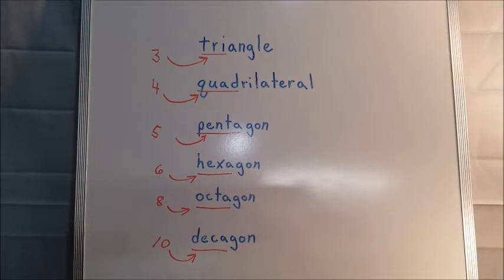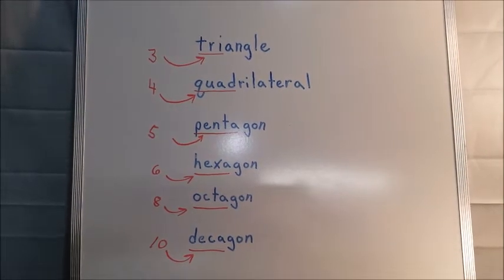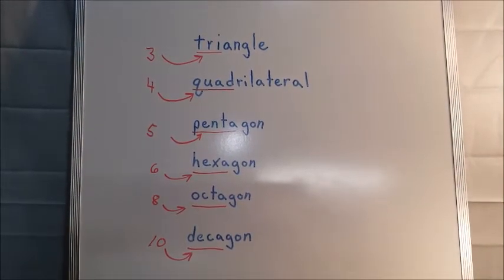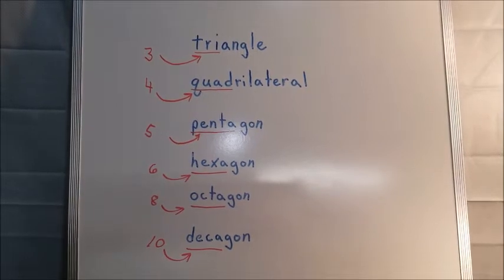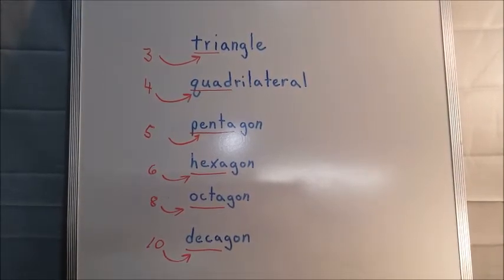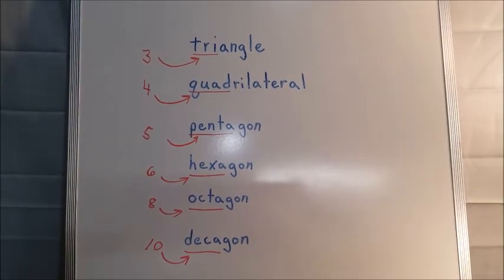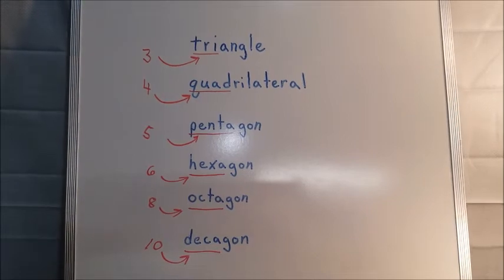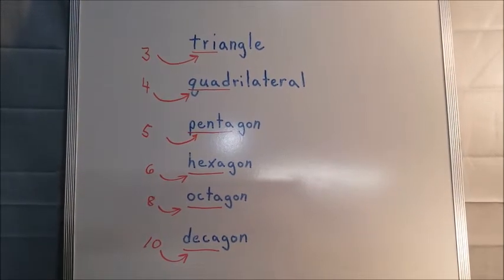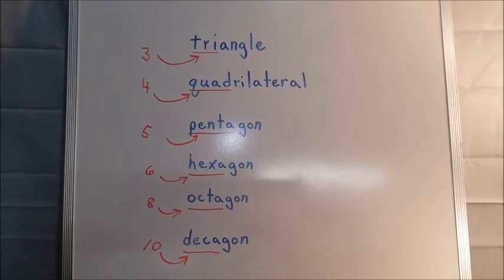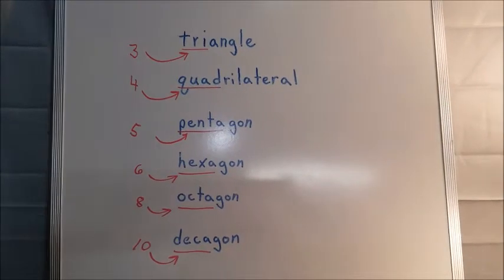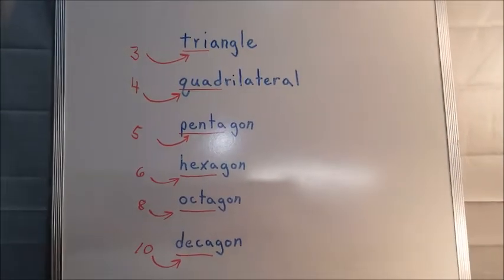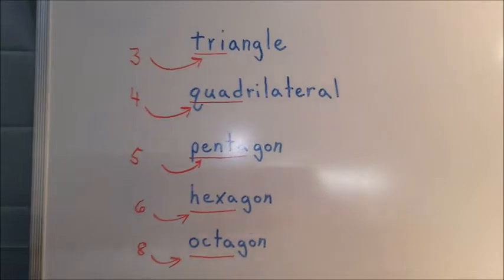Boys and girls, these are the names of different types of polygons. Polygons are closed plane figures, and each one of these is a closed plane figure, but they're different. And we can look at the parts of these words, like when we look at prefixes and suffixes and root words, that the parts have meanings within themselves. So let's take a look here at what some of these word parts mean to help us remember these words.